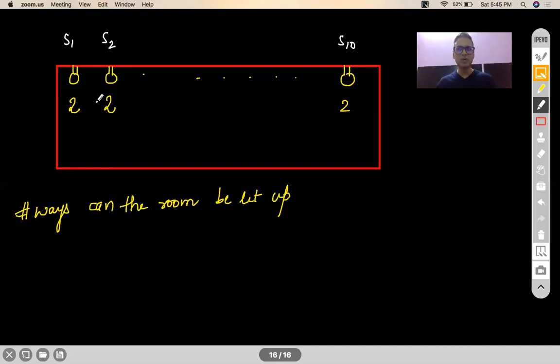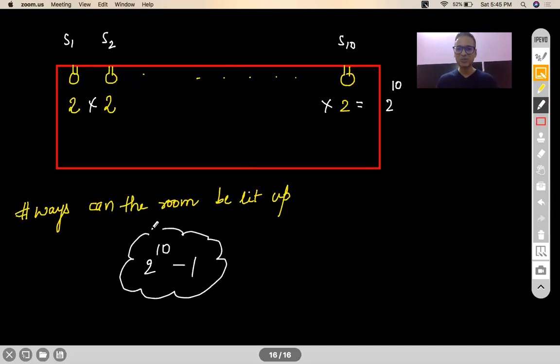So the fundamental principle of counting says, when every switch has got 2 options and you have to do something with all the switches, you multiply them and your answer will be 2 to the power 10. But hold on. 2 to the power 10 will also include that particular case when every switch decides to be in the off position. In that case, the room will not be lit up. So that one situation you need to subtract. So your answer is actually 2 to the power 10 minus 1. Got the point? So those who said 2 to the power 10 were wrong. It's because you forgot to subtract that one case.